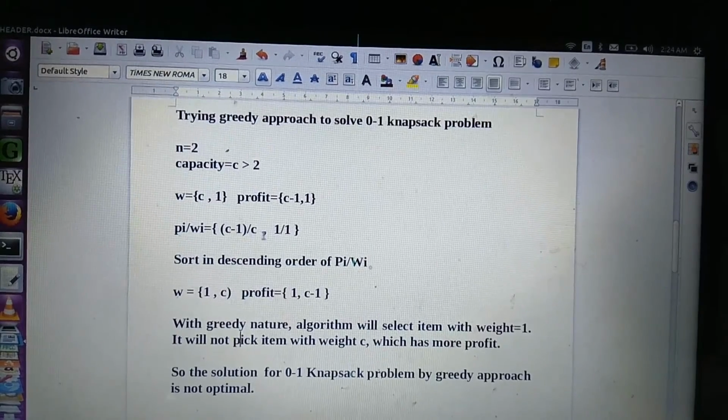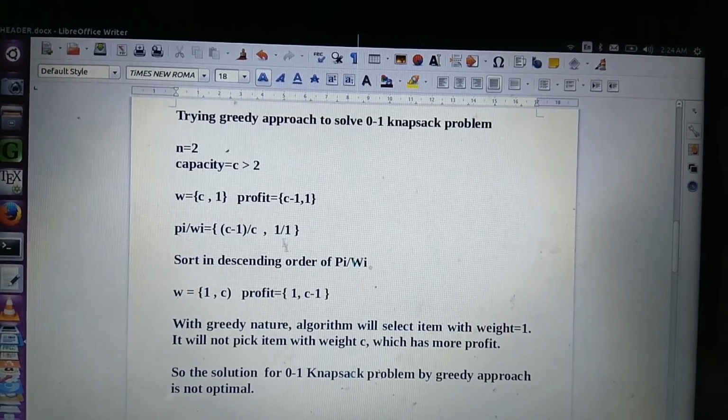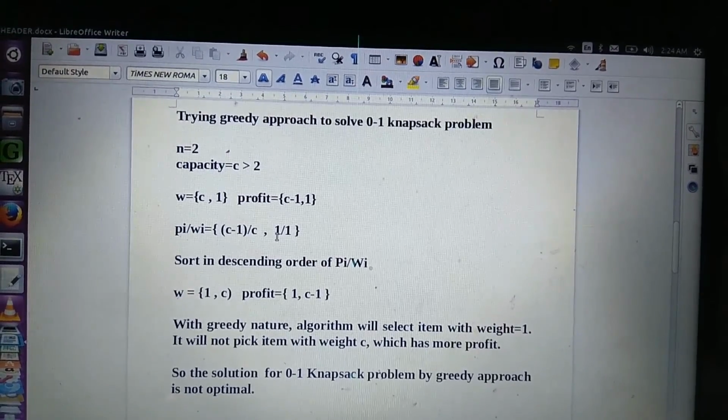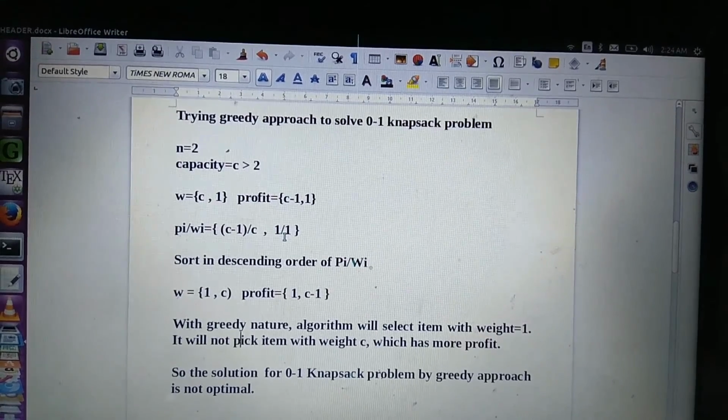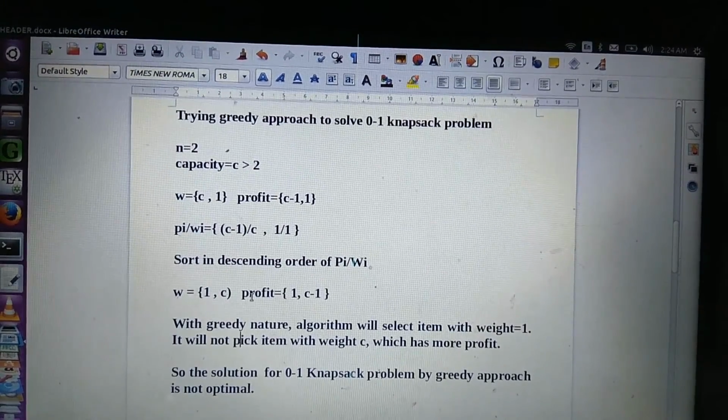You can see C minus 1 by C is less than 1 by 1. So if we arrange the items in descending order of this Pi by Wi, we will get this arrangement.